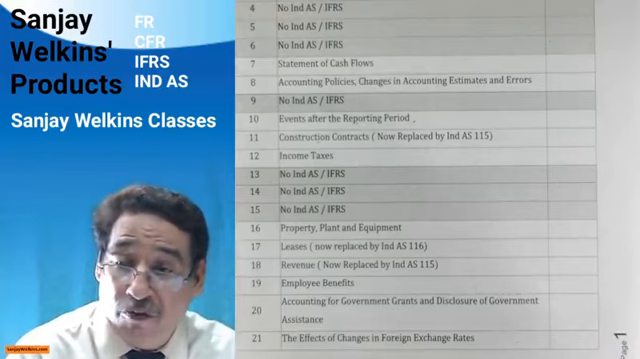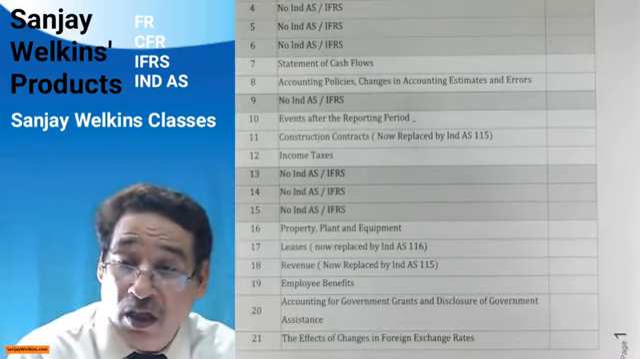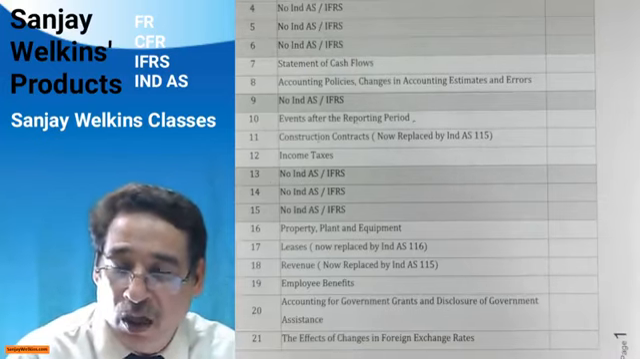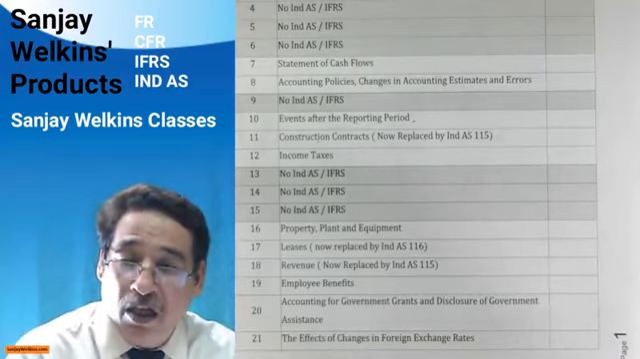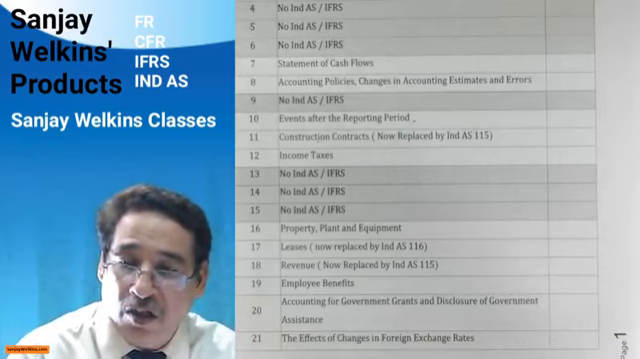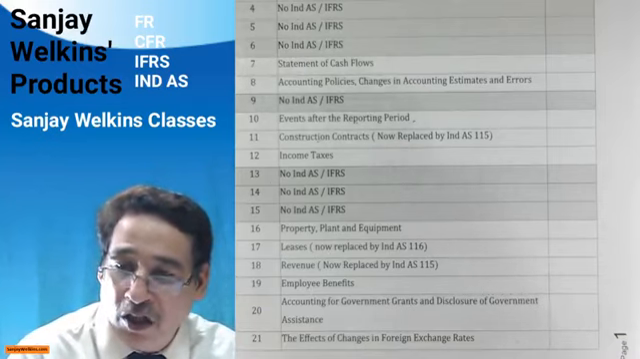Then 18, of course. Earlier there was a standard by the name of revenue recognition, IND AS 18, but now again it has been submerged into accounting standard IND AS 115. That means IND AS 115 is nothing but a merger of the existing IND AS 11, construction contracts, and IND AS 18, revenue recognition. I hope it is now clearer to you.